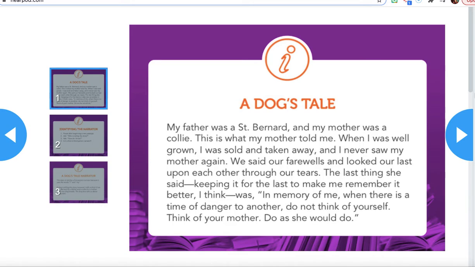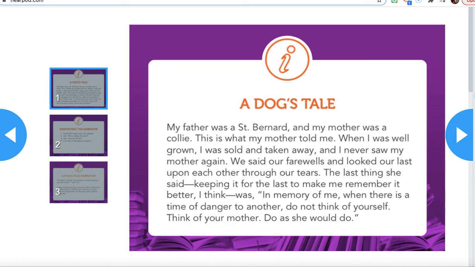All right, this story is called A Dog's Tale. A Dog's Tale. My father was a Saint Bernard, and my mother was a collie. This is what my mother told me. When I was well grown, I was sold and taken away, and I never saw my mother again. We said our farewells, which means goodbye, and looked our last upon each other through our tears.